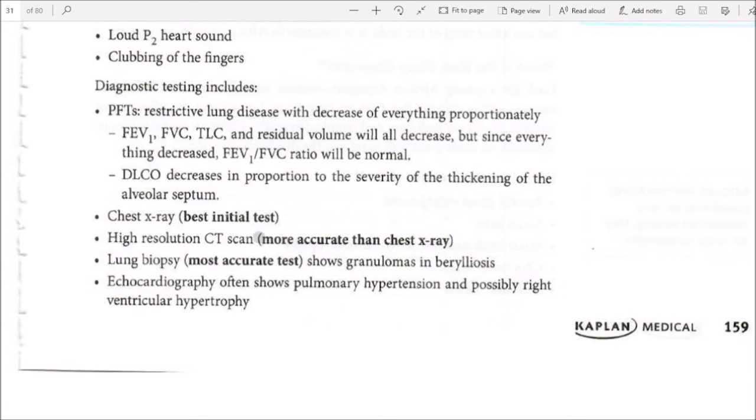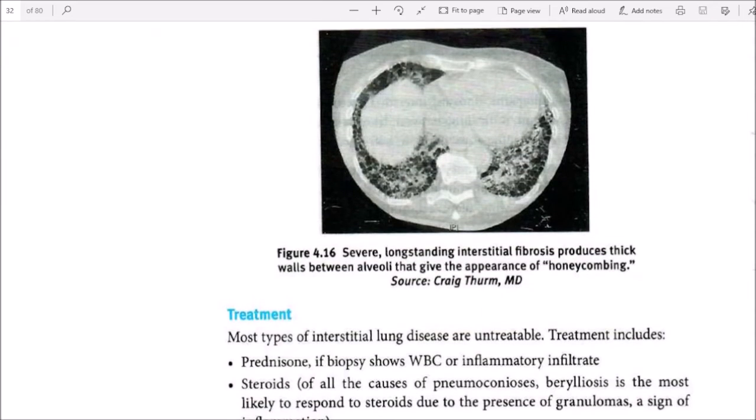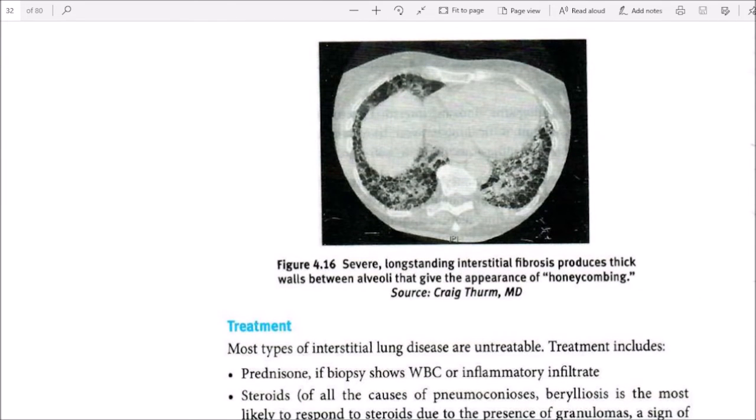Chest X-ray is the best initial test. High resolution CT scan is more accurate than chest X-ray. Lung biopsy is the most accurate test and shows granulomas in berylliosis. Echocardiography often shows pulmonary hypertension and possibly right ventricular hypertrophy. Figure 4.16: severe long-term interstitial fibrosis produces thickened walls between alveoli that give the appearance of honeycombing.